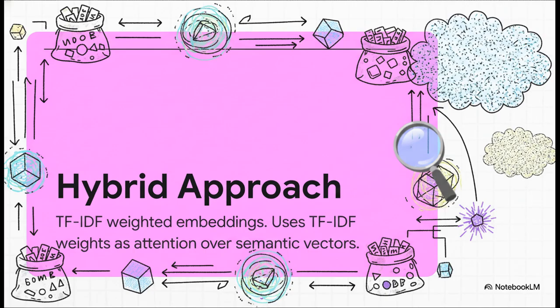You get the deep, contextual, semantic understanding of modern embeddings, but you also keep that laser-focused, rare word emphasis that TF-IDF is so good at. If you've got under 50,000 labeled examples, this hybrid approach will consistently outperform either method entirely on its own. It's a real game changer.